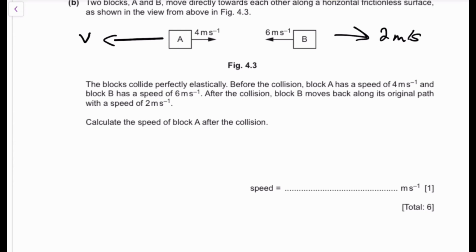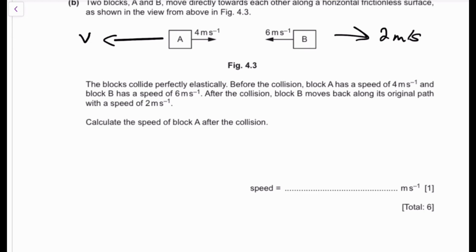Okay, guys, I want you to learn something here. Whenever you see a momentum question with velocities before and after, you're going to need this golden rule. If you have a notebook, now is the time to write something down. If you don't, go get it. What are you waiting for? This is the golden rule that's going to help you with any question that involves relative speed of separation and relative speed of approach.